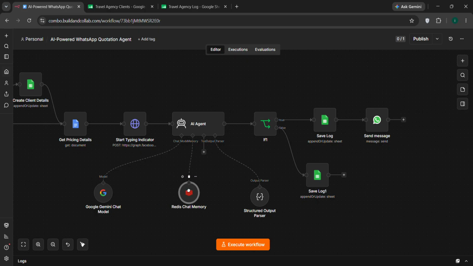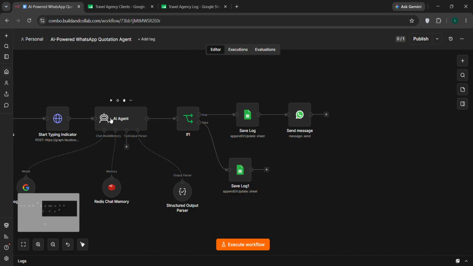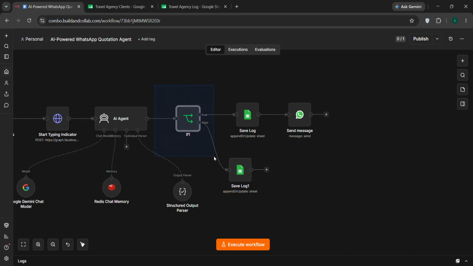The cool thing here is the AI model will remember the user's conversation. So for the user, there is no need to explain the same thing over and over, because the AI agent already has the information in the chat memory. After that, there is a confidence score on the AI's reply to the customer's message, so it will be filtered. Low confidence messages won't move forward to the WhatsApp. It will simply log for now.